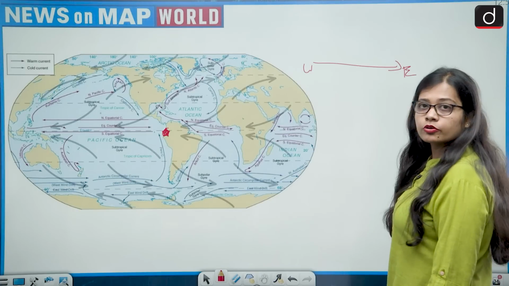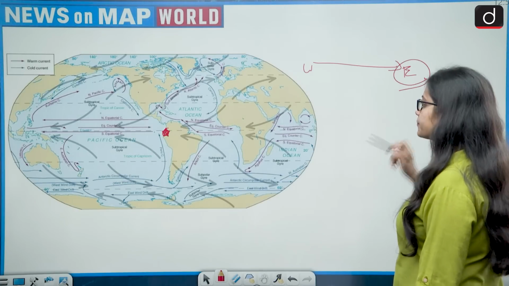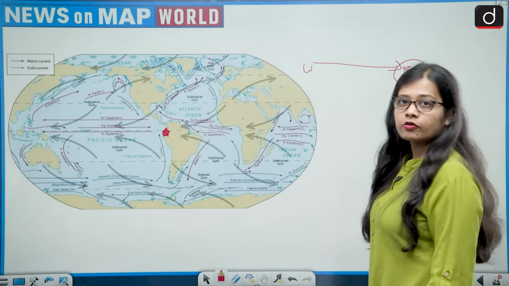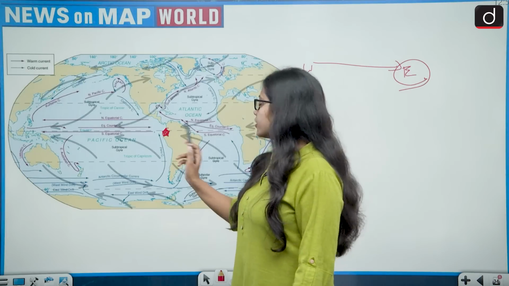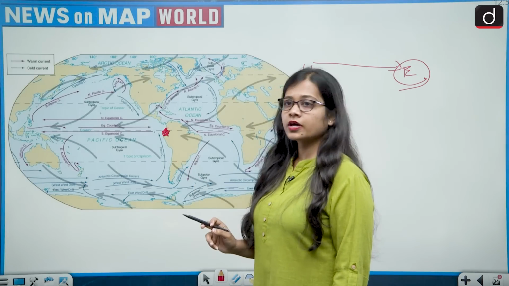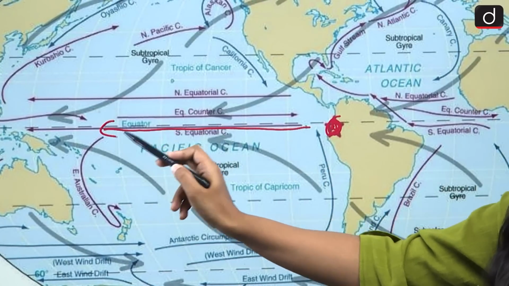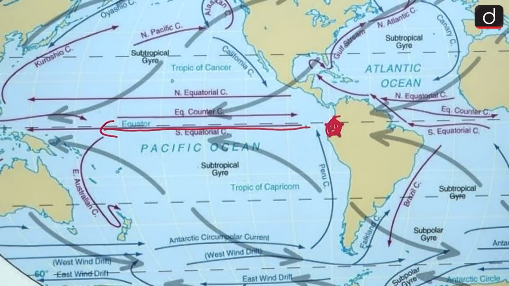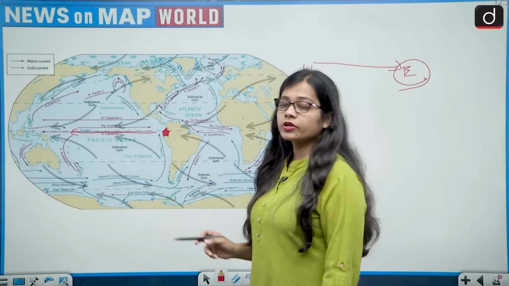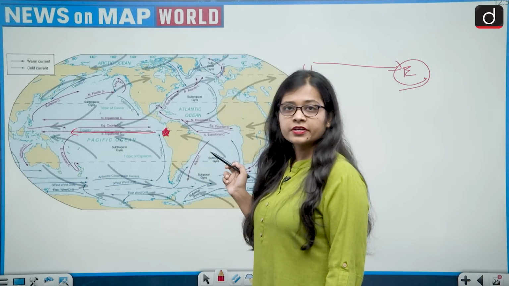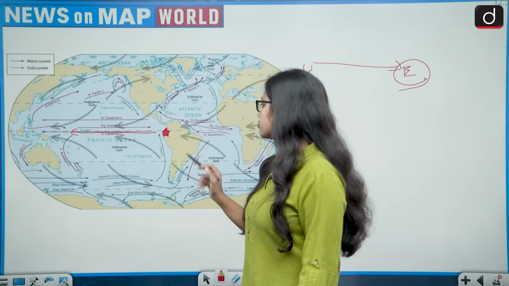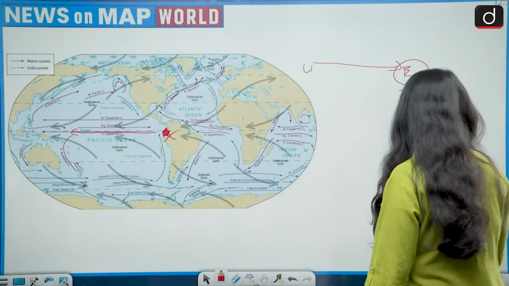That is, the counter-equatorial current moves eastward, and if any current originates from the coast of Ecuador, then it will move in the westward direction, while the counter-equatorial current moves in the opposite direction, that is the eastward direction. So this statement becomes wrong.